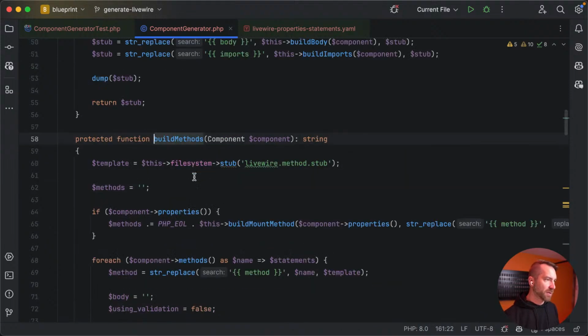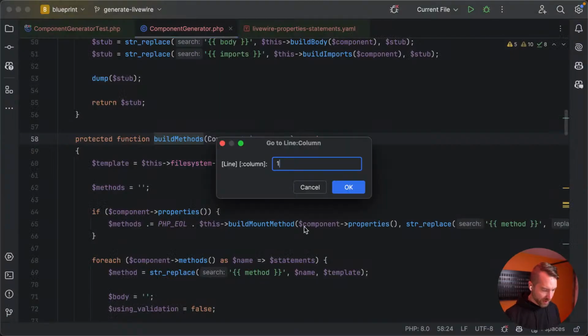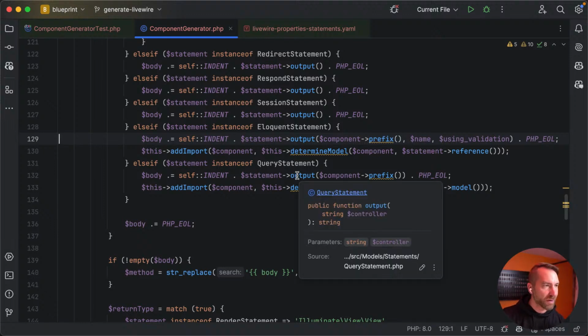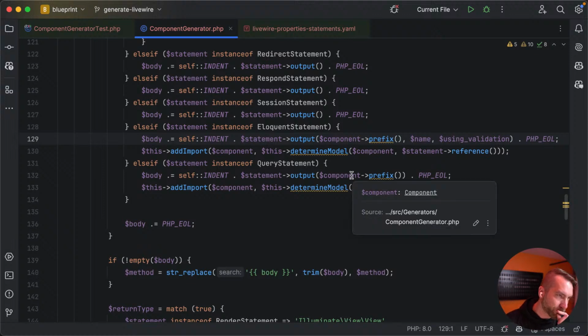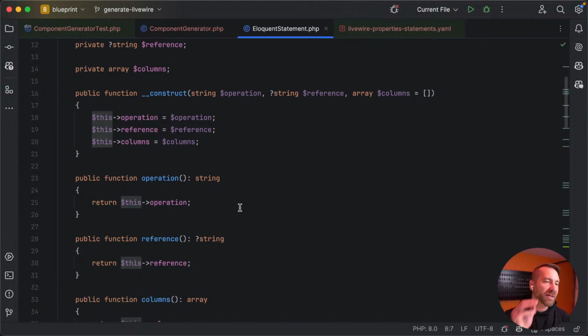That takes us down here to 164, which took us to what, 129? So maybe 129 is where we're, yeah, here we go. Okay, here we go. Yeah, so one of the statements is no likey on one of those statements. Okay, so my guess is output here. Okay, component prefix. Statement output. Let's take a look at what eloquent statement does. Okay, this is that query statement that we didn't really know what was going on.